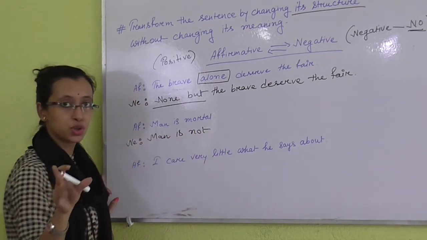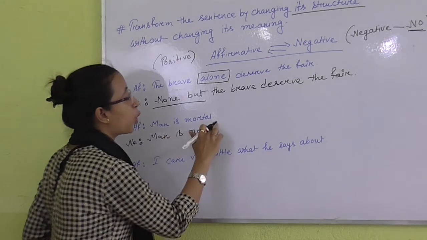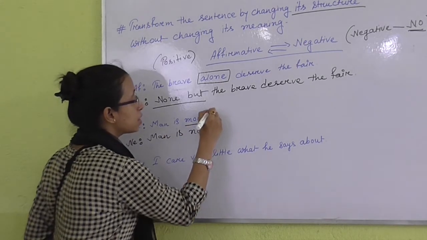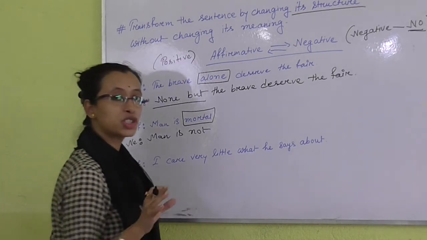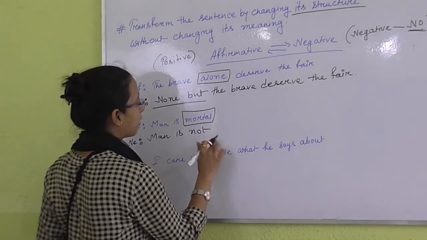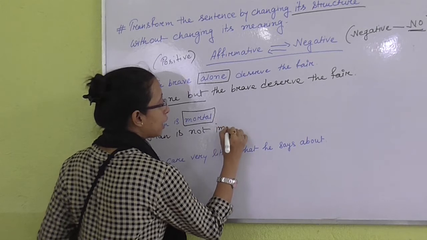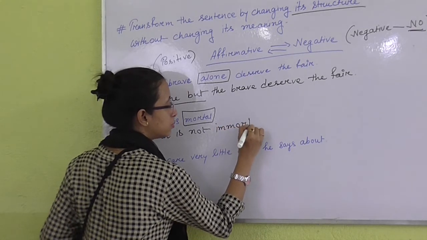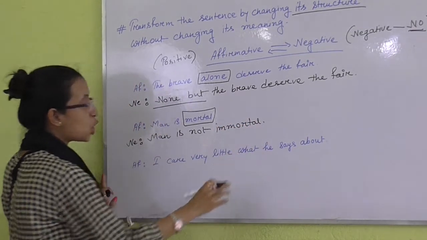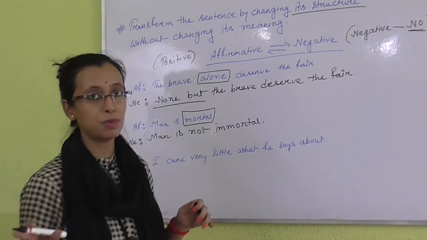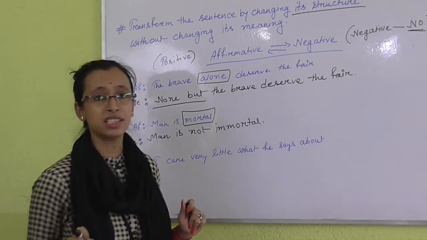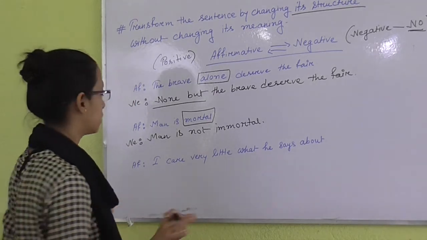I need to use a no word. And what is the opposite of mortal? Immortal. So I can write man is not immortal. So man is not immortal, it means man is mortal. So it becomes a negative one. So it is very easy to change, nothing to worry about.